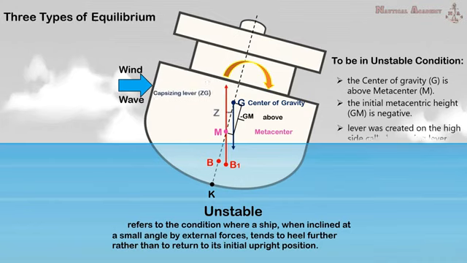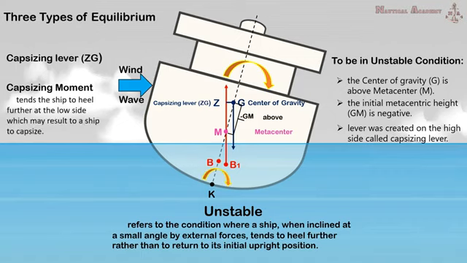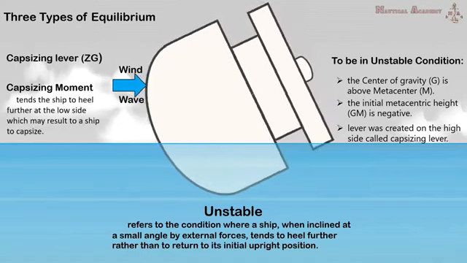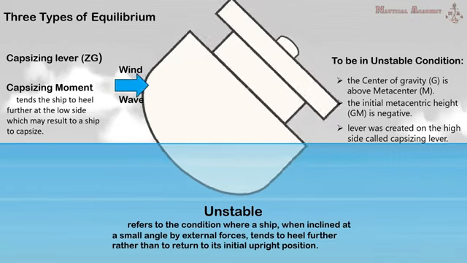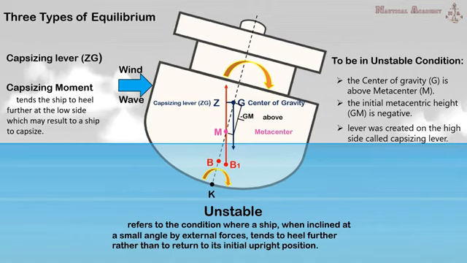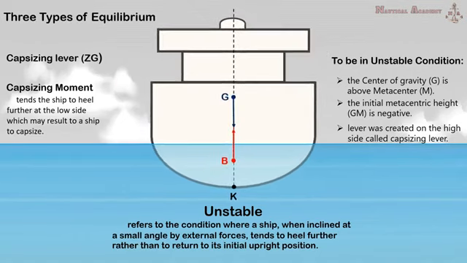An arm or lever was created on the high side of the ship, but instead of the righting lever, a capsizing lever was created. The forces acting on the ship create a capsizing moment, formed by the buoyancy force acting at the center of buoyancy, and the weight of the ship acting at the center of gravity, which tends the ship to heel further at the low side, which may result in capsizing. But remember that a ship with very small negative initial metacentric height, or very small negative GM, may not necessarily capsize. Let us examine carefully the movement of two forces in this condition.